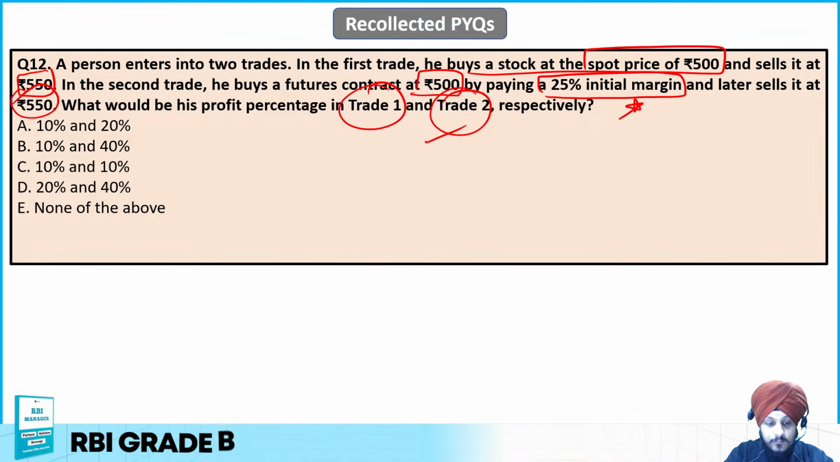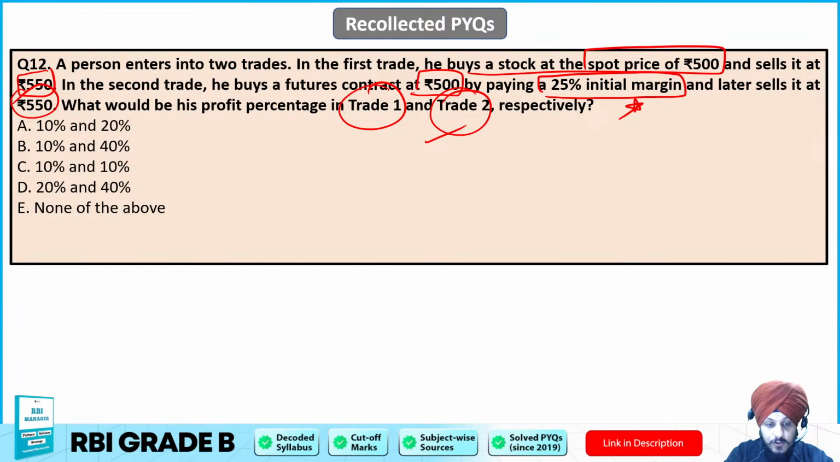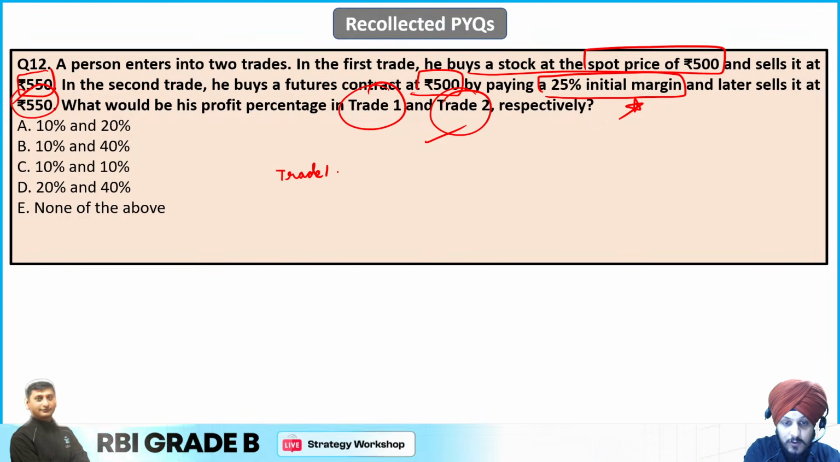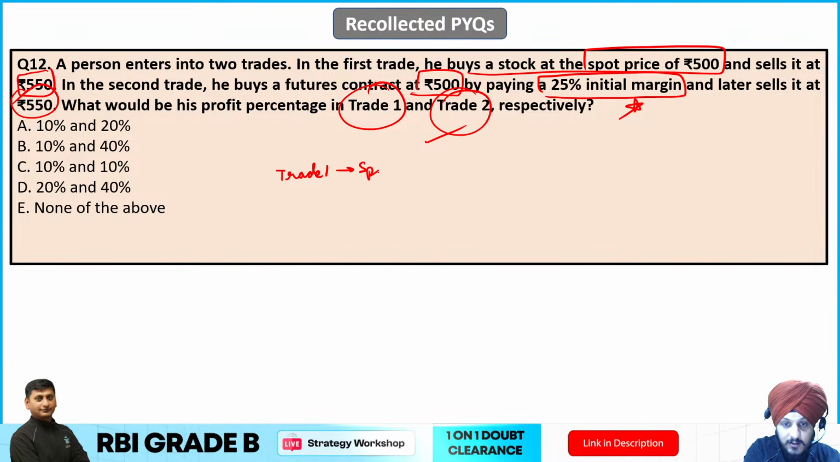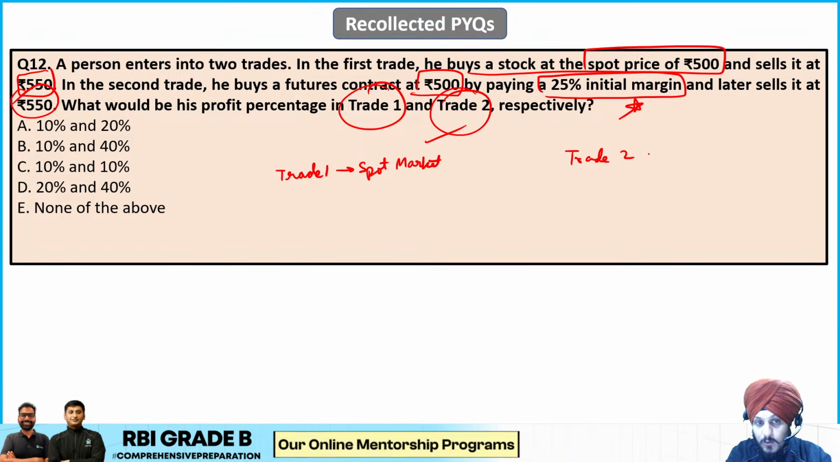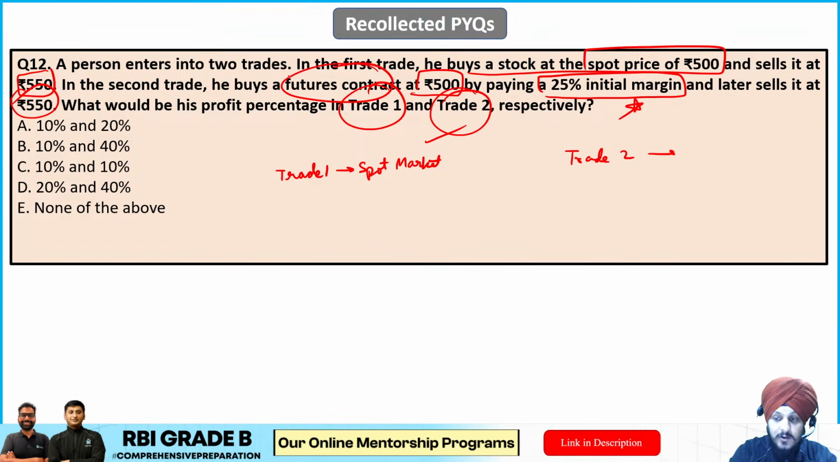Yes. So try to mark your answer. Trade 1 and trade 2. So trade 1 is done where? Trade 1 is done as a part of the spot market, right? And trade 2 is done as a part of the future contract, so we can say the future market.